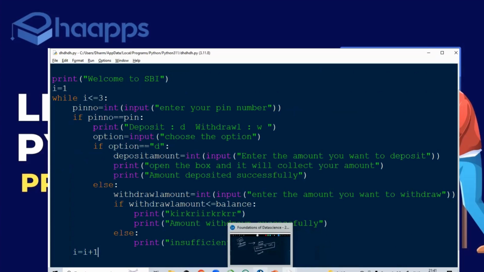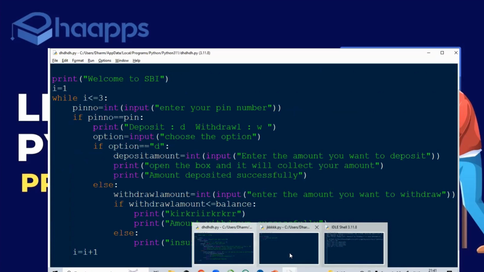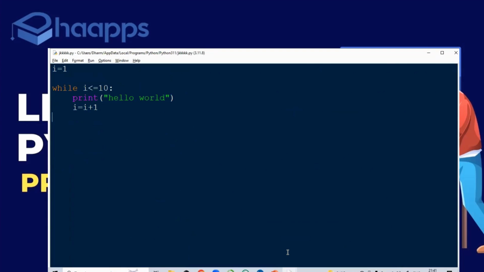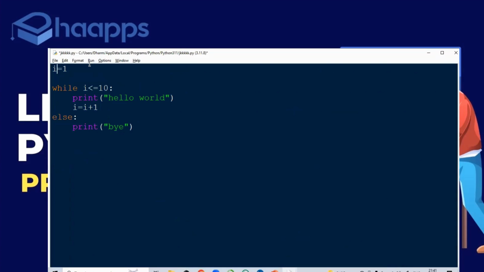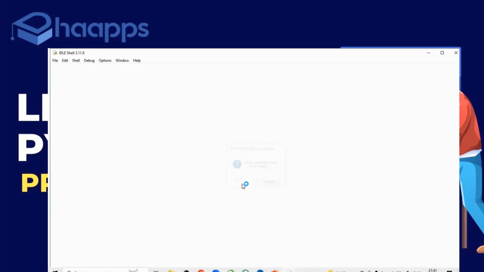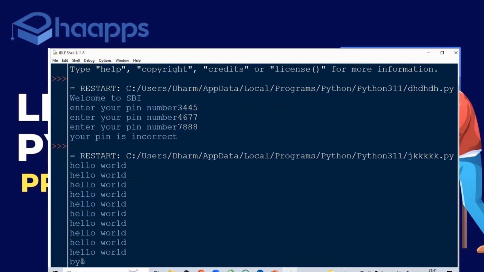So now you come back to one more program here. You can see here, it will execute hello world. After this, you can also give else with a while loop. After the while condition, if it becomes wrong, it says bye.